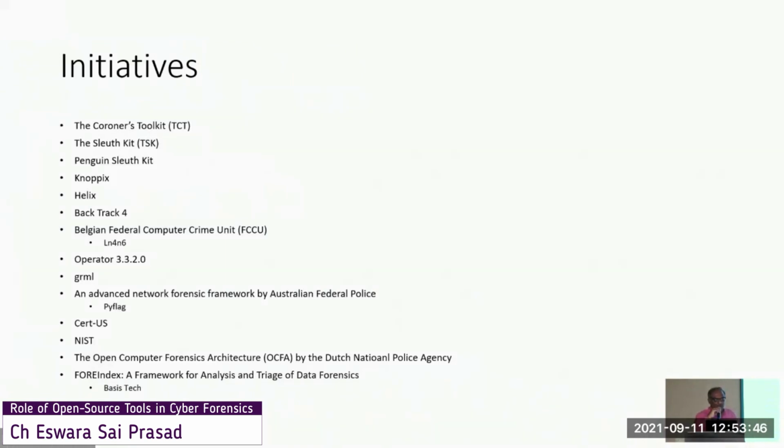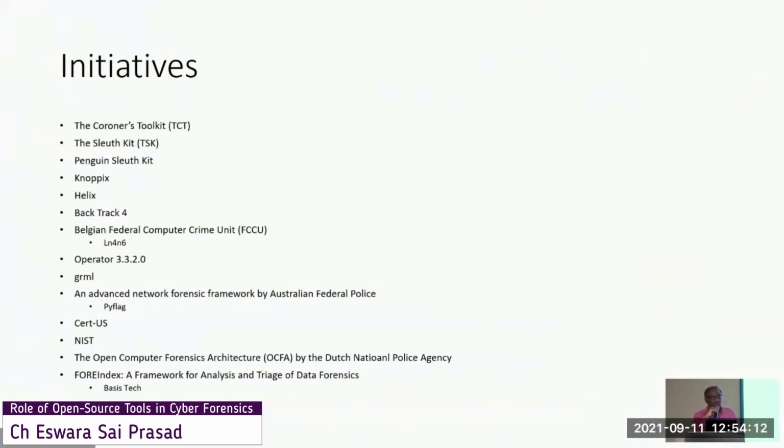And then there are other government funded projects. That is the Belgian Federal Computer Crime Unit, Linux Forensic. Of course, this also, the development was stopped. GRML and Operator 3.3.20, these two are still existing. These Linux-based operating systems, bootable CDs, are still existing.